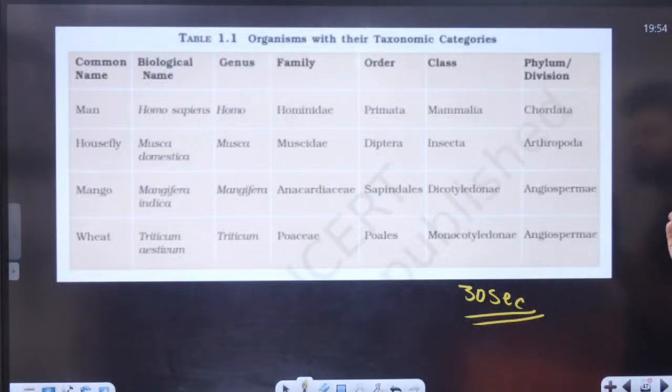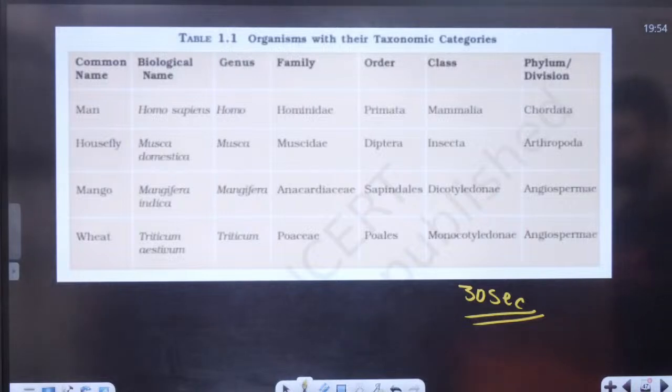If I ask you what is the division of your mango, you're supposed to say Angiospermae. Class Dicotyledonae. Wheat, Monocotyledonae. Scientific name of wheat, Triticum aestivum. Done? All of you, everyone in the chat, tell me quickly. Okay, now I'll ask you a simple question.